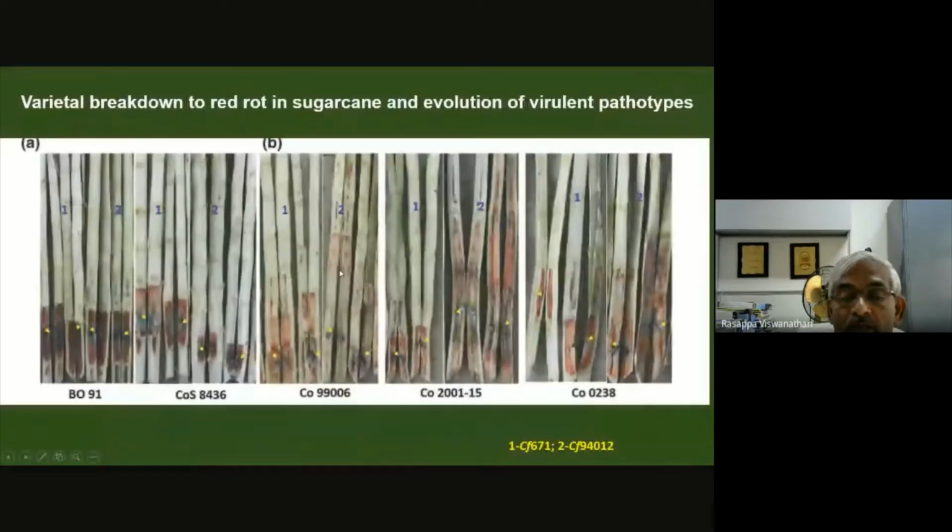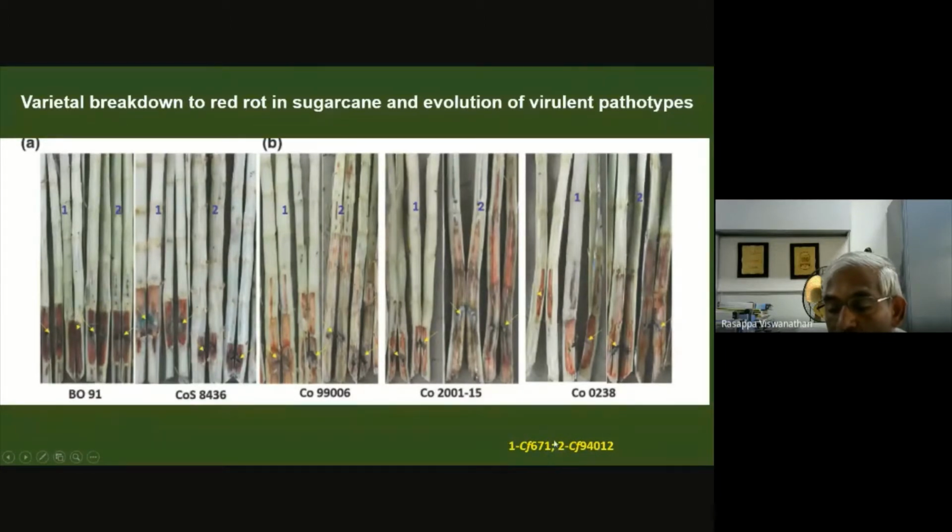Even when we are talking about varietal breakdown, practically no study was made on how it really happened. And we have conducted a series of studies in the last 10-15 years at Sugarcane Breeding Institute, and we have taken up detailed work. You can see we have taken nearly 32 varieties which vary in their resistance and inoculated the new pathotype isolated from CO 94012. The pathotype CF06 was isolated from COC 671.